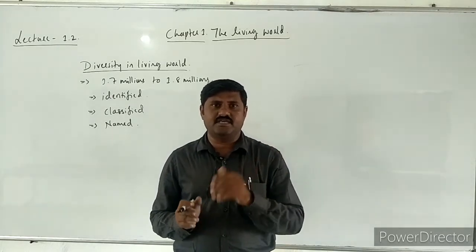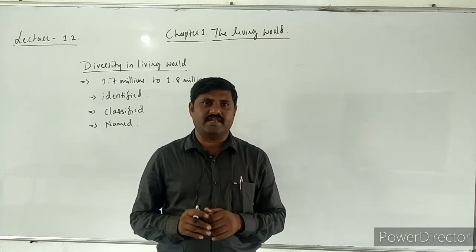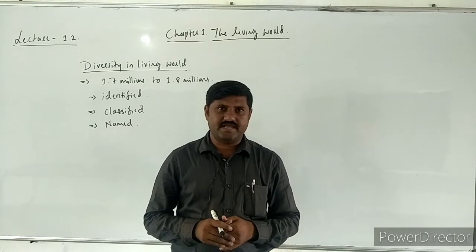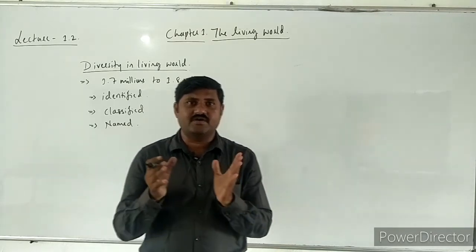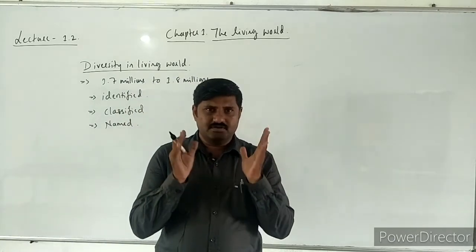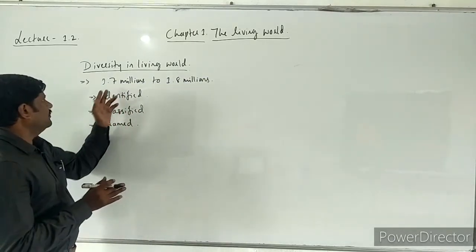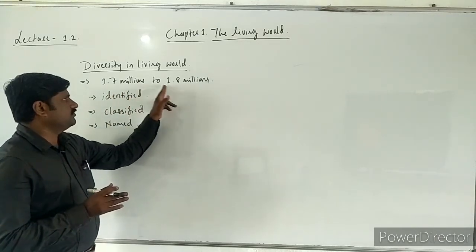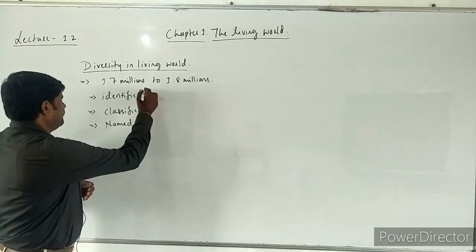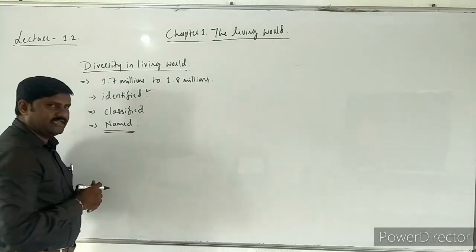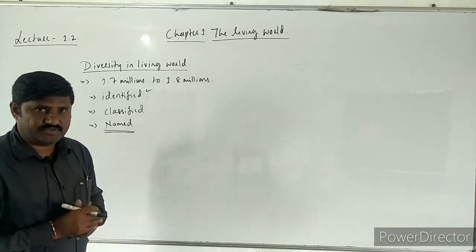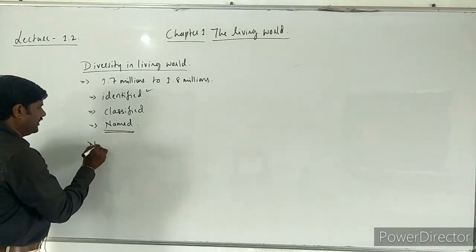Because 5 to 30 million varieties of organisms are expected to be existing on this earth, right? New varieties of organisms will have to be searched, okay? And so these 1.7 million to 1.8 million are known to us. They have been identified and named. Then how to name the organisms is the next topic over here. That is nomenclature.